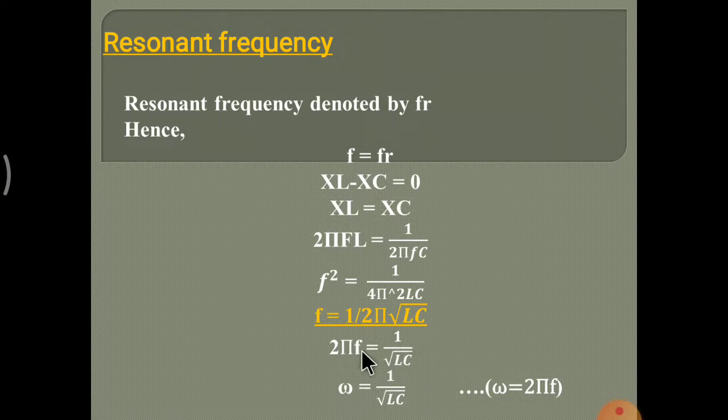So 2 pi F is equal to 1 upon root LC, and 2 pi F is equal to omega. So omega is equal to 1 upon root LC. This FR is equal to 1 upon 2 pi root LC is the formula for resonant frequency, and omega is equal to 1 upon root LC.